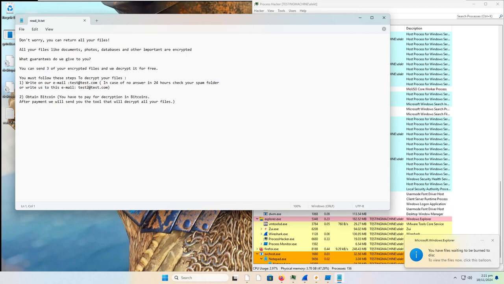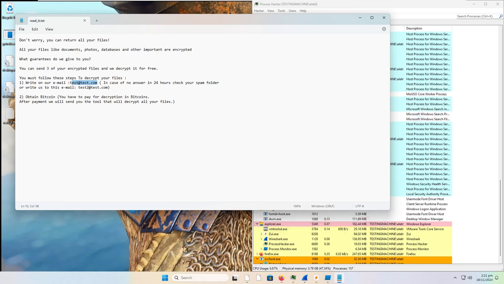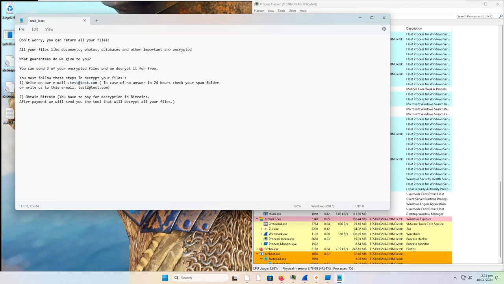You must follow these steps to decrypt your files. 1, write on our email, test@test.com. In case of no answer in 24 hours, check your spam folder or write us to this email, test2@test.com. Or 2, obtain Bitcoin. You have to pay for decryption in Bitcoins. After payment, we will send you the tool that will decrypt all your files.